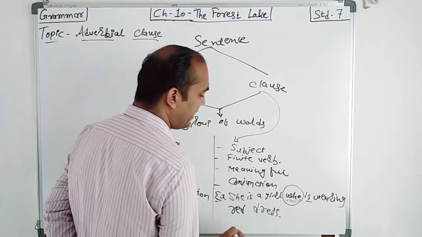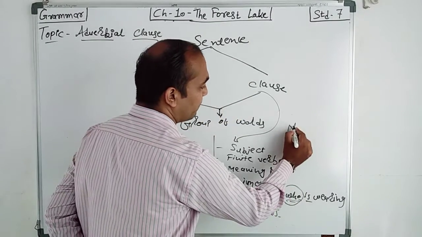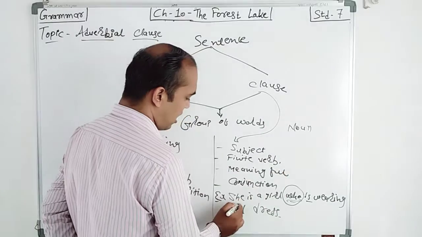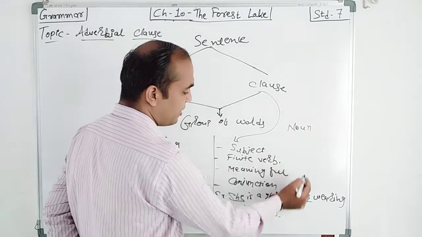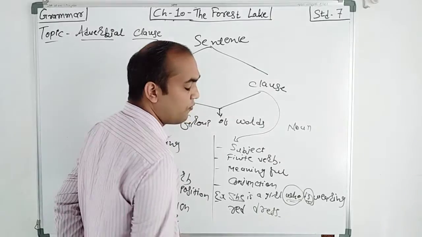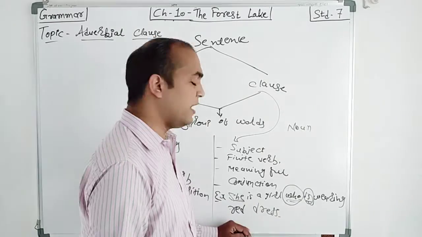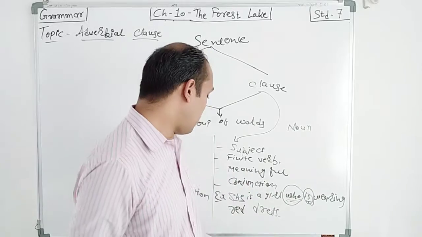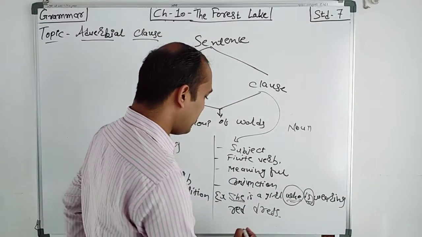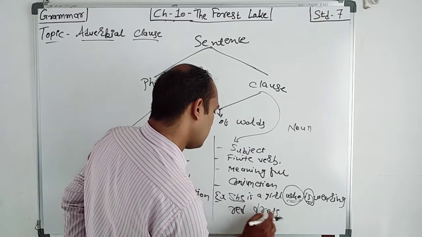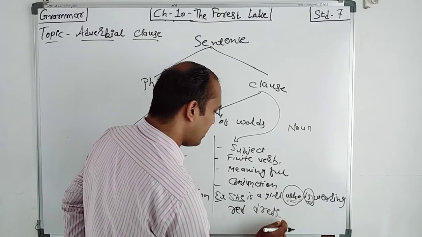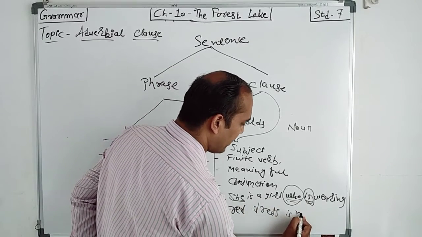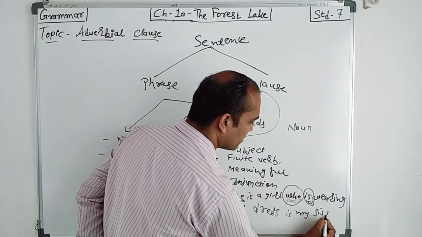Now who indicates what? Noun. Who indicates a noun. It means she. Is is your finite verb. It means who is wearing a red dress. The girl who is wearing a red dress is my sister.